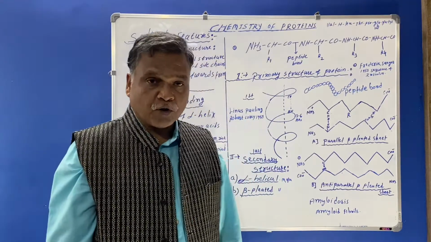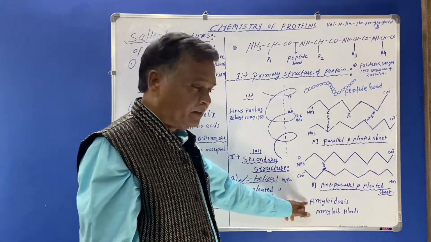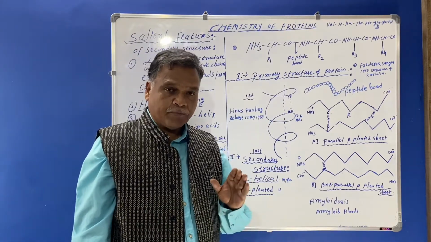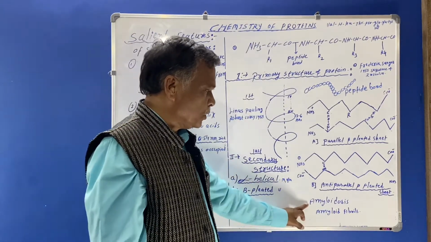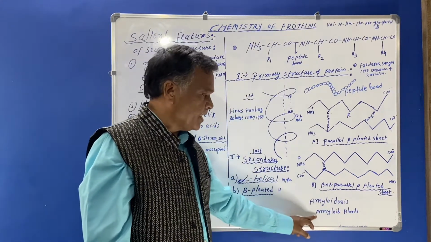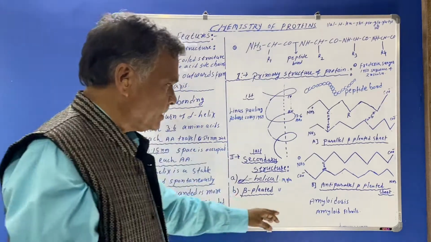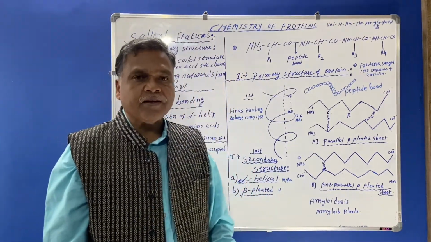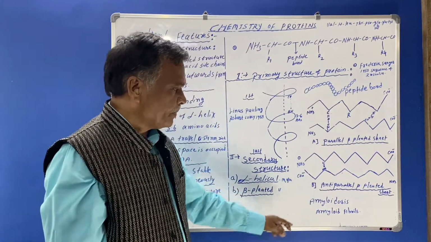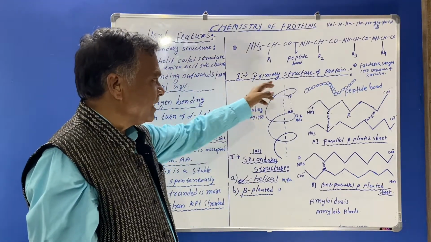The beta pleated sheets which we have seen are found in abnormal conditions in some immunoglobulins, and the presence of beta sheets in abnormal conditions leads to the disease amyloidosis. In amyloidosis, amyloid fibrils accumulate. These amyloid fibrils are present in misfolded conditions. So here, friends, we have seen the secondary structure of protein.